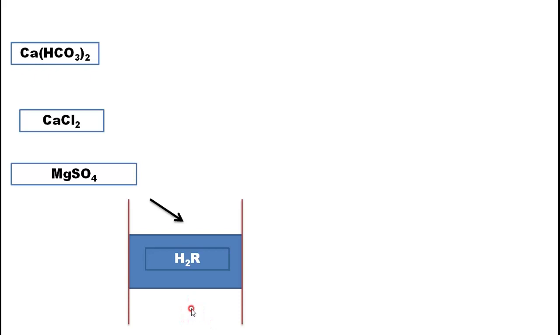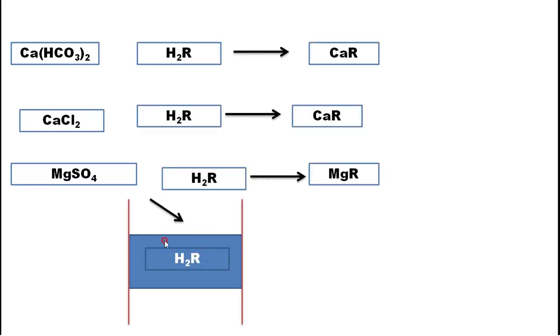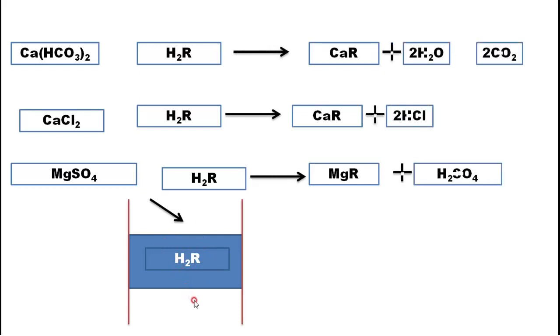This water will then be put into the anion exchanging resin. That I will explain later. Now we'll see these three raw waters come here. They react with this resin H2R. Then they give you CaR. The H2 is removed. That H2 becomes HCl or H2SO4 or H2O.